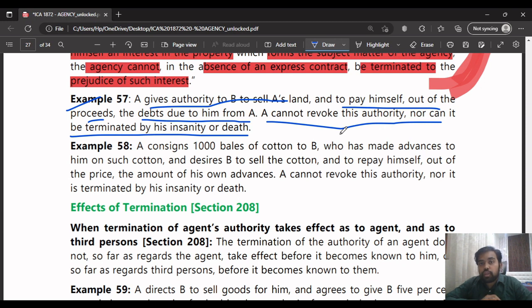The principal cannot revoke his authority. Neither can it be terminated by death or insanity. Nothing can affect this contract; it will not be affected by anything. That's what they are trying to tell you. This is a very important example.